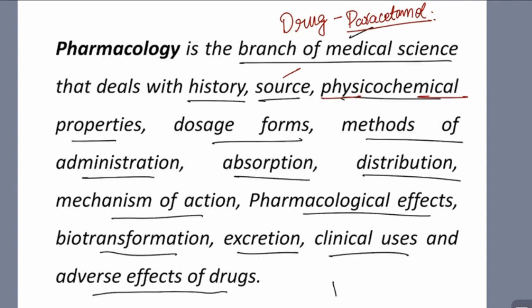So what other forms we can take, and then methods of administration. Methods of administration na என்ன மீன்ஸ் like how we give the tablet. So நம்ம tablet வந்து like எந்த ஃபார்ம்ல நம்ம எடுப்போம்.